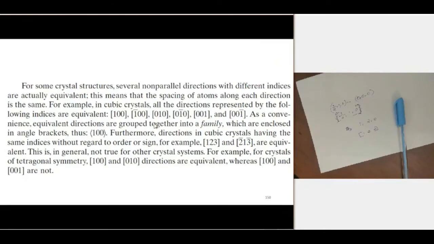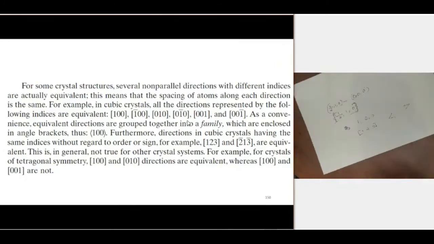These equivalent directions can be conveniently grouped together and called a family. We call all this a family, which we enclose in an angle bracket. So this is the angle bracket. So what is a family of directions? In a family of directions, we can find a set of direction indices.